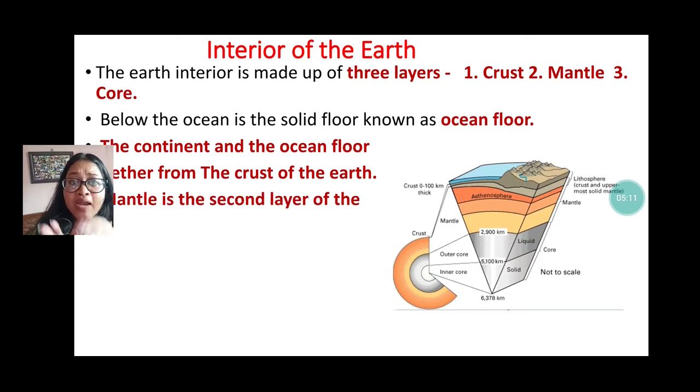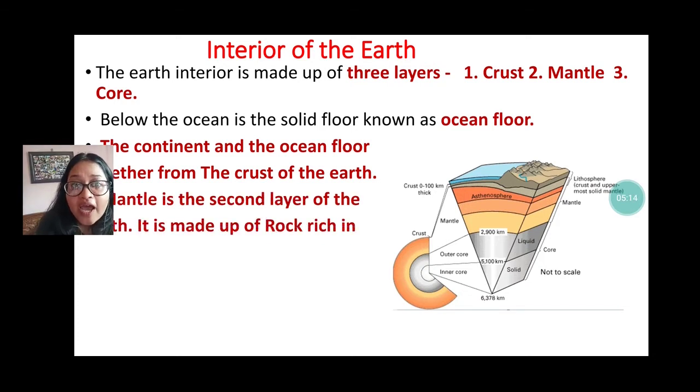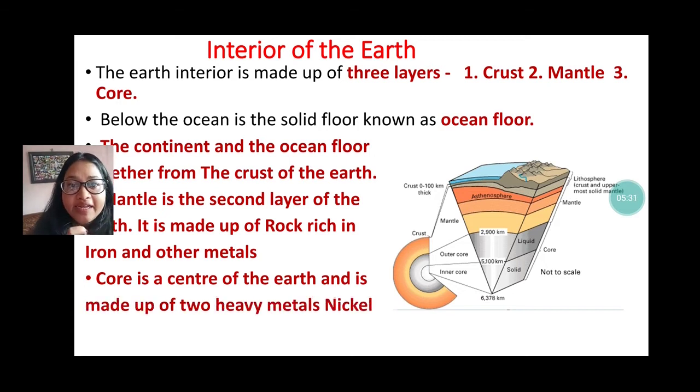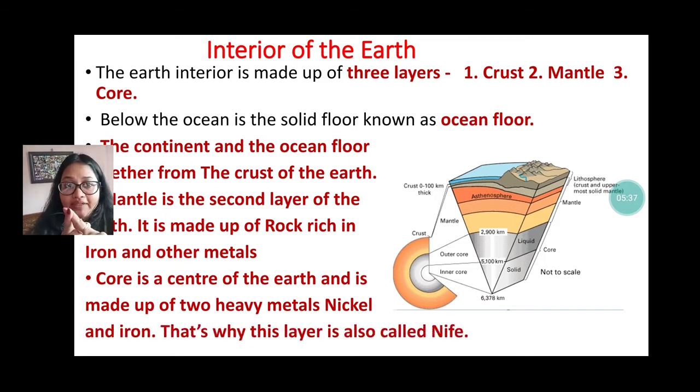Okay, and mantle is the second layer of the earth, and it is made up of rock rich in iron and other metals. And the core is the center. Below the mantle there is the layer that is called core. The core is the center of the earth, and it is made up of two heavy metals, that is nickel and iron. That's why the core is also called NiFe. Okay, Ni means nickel, Fe means iron. So that's why the core is also known as NiFe.